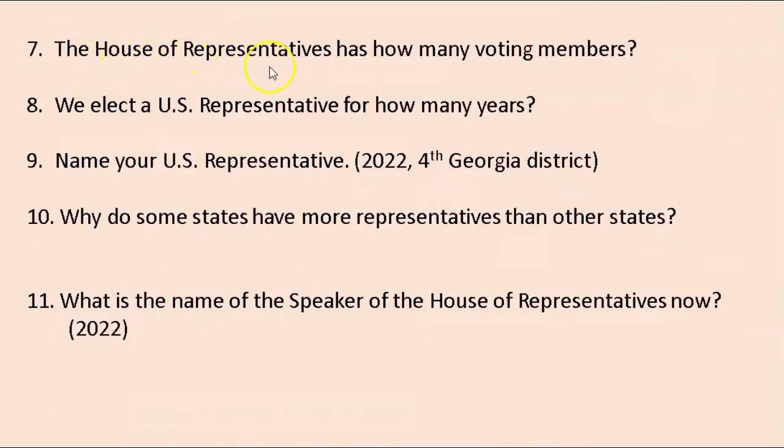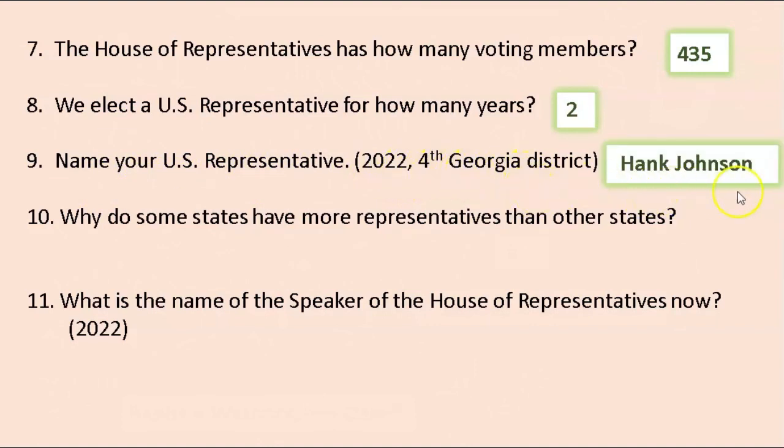The House of Representatives has how many voting members? 435. We elect a U.S. representative for how many years? 2. Name your U.S. representative. So for 2022, the 4th Georgia District, it's Hank Johnson.